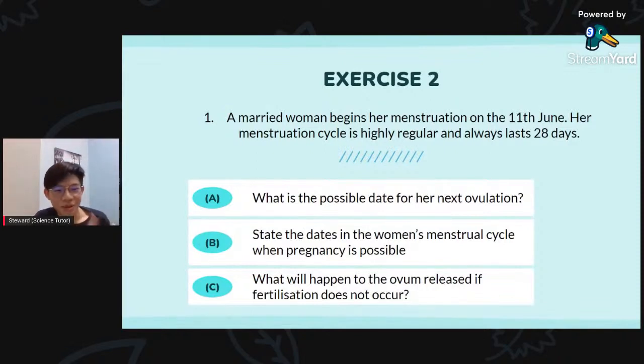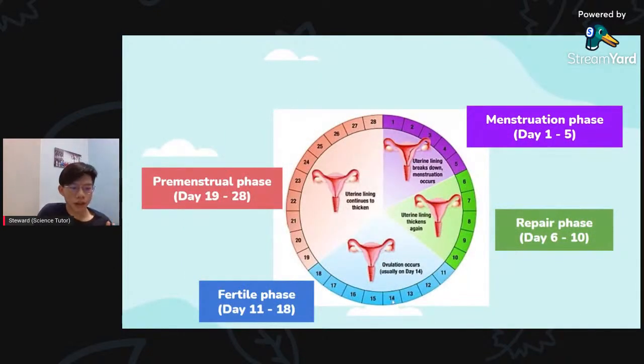State the dates in a woman's menstrual cycle when pregnancy is possible. To understand this question, firstly you have to know how pregnancy happens. It is when ovulation occurs, right? Without ovulation, the ovum is still inside the ovary. That means the princess hasn't come out from her castle, so how can the prince come to find her? Cannot. So you have to wait until ovulation occurs.